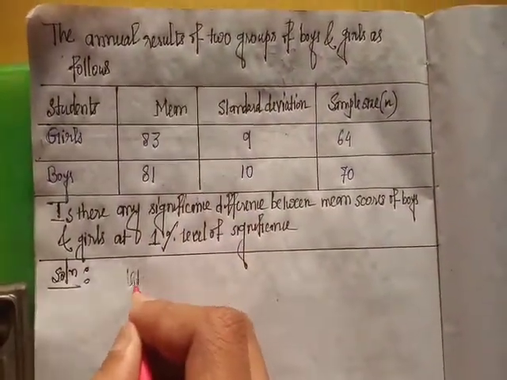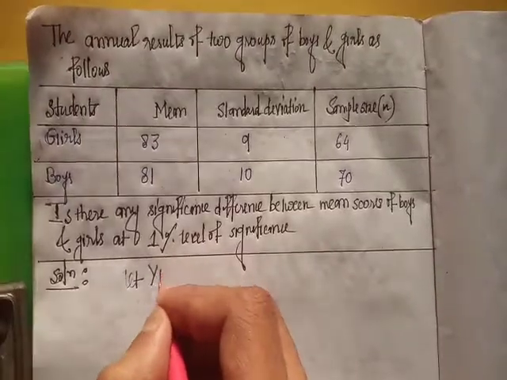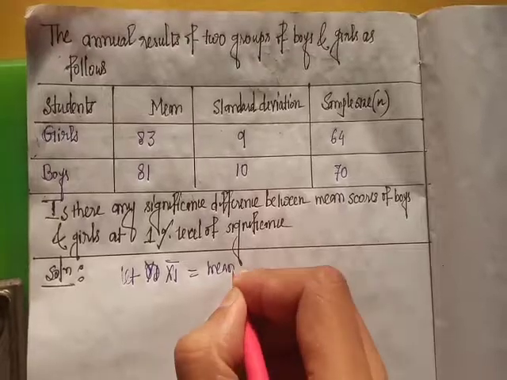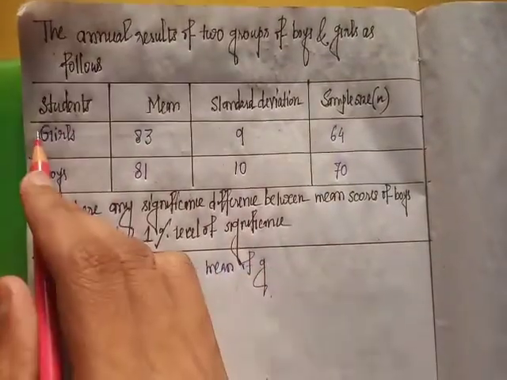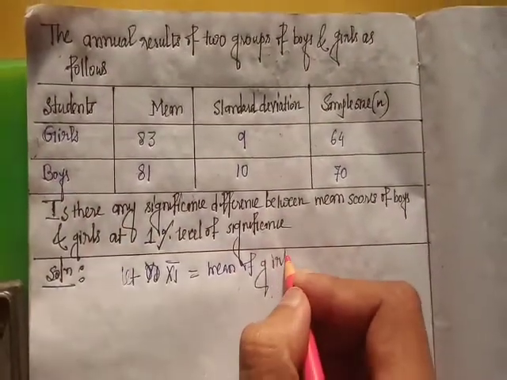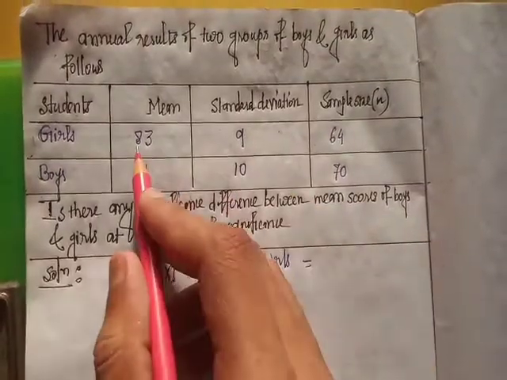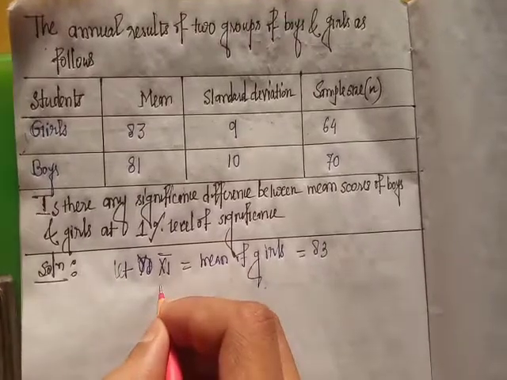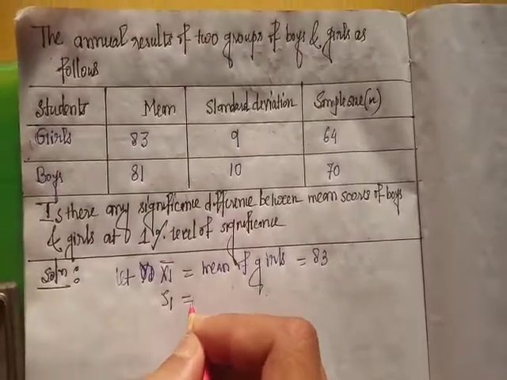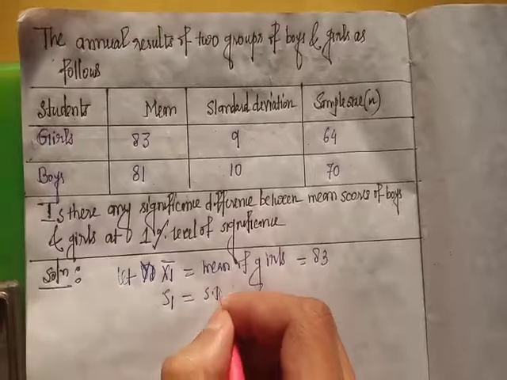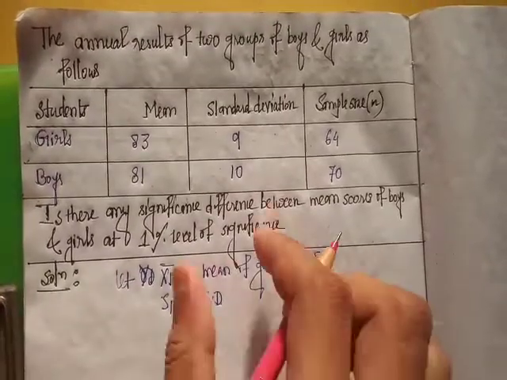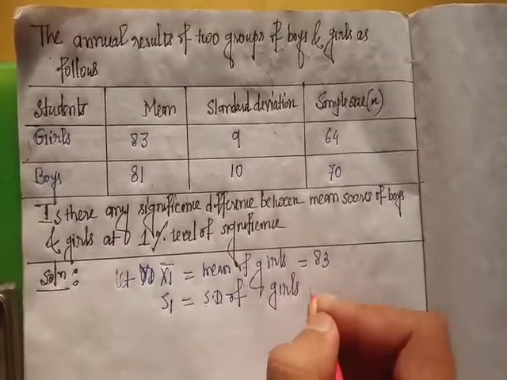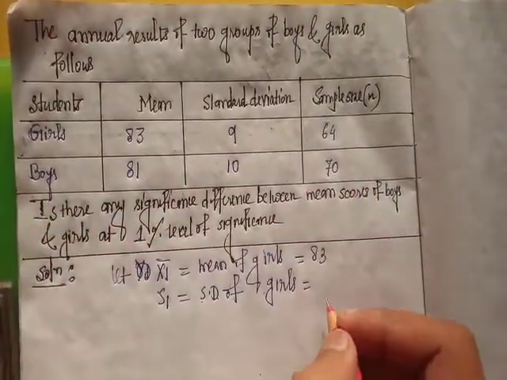Let x1 bar equal the mean of the first sample, girls, so the mean of girls is 83. S1 is the standard deviation of girls, which is 9.